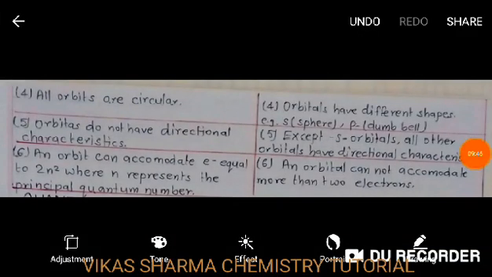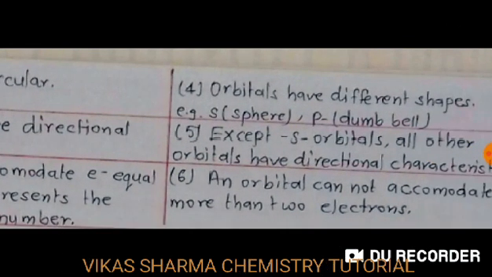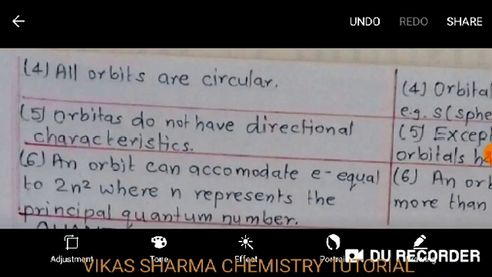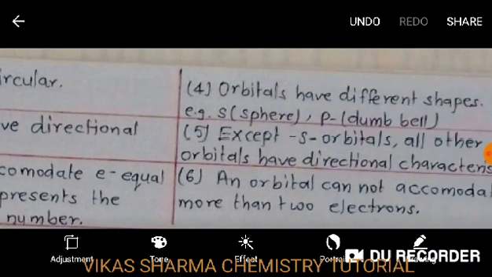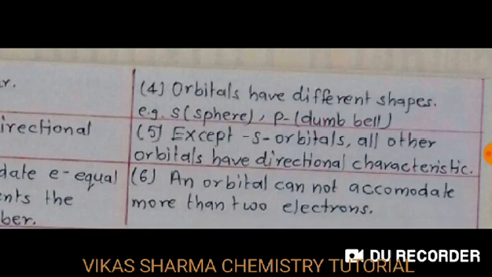Point number 4: all orbits are circular, but orbitals have different shapes, for example, s is spherical and p is dumbbell shaped. Point 5: orbits do not have directional characteristics, whereas for orbitals, except s orbitals, all other orbitals have directional characteristics. An orbit can accommodate electrons equal to n square, where n represents the principal quantum number, but an orbital cannot accommodate more than 2 electrons.